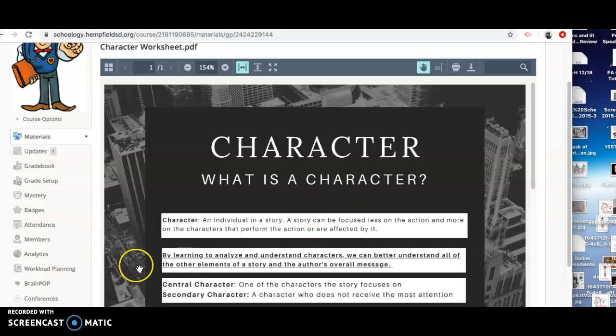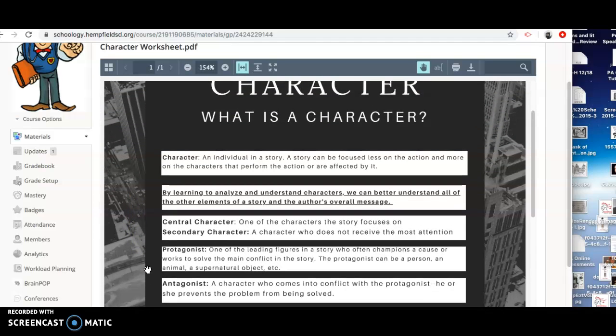So 2 different types of characters. We're going to go over a lot of different elements of character here. There's a central character, one of the characters the story focuses on, and there's secondary characters, a character who does not receive most of the attention. So if you think last year to The Most Dangerous Game, our central characters were Rainsford and Zaroff, and a secondary character was Zaroff's servant Ivan. So if you remember those characters, you can kind of think about it that way.